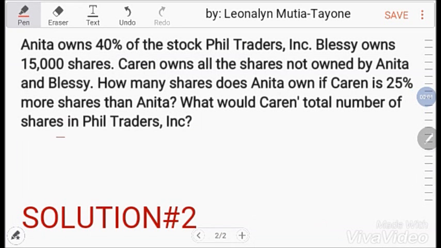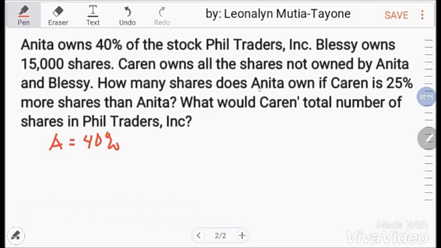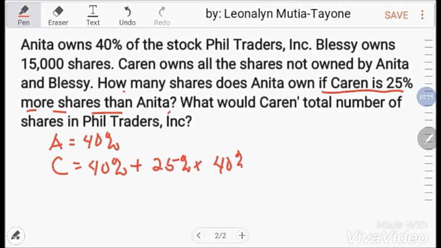Now let's do solution number 2. Itong si Anita ay may 40% sa pinaka-total. Now, nandito sa given ang how many shares does Anita own if Karen has 25% more shares than Anita? Ibig sabihin itong si Karen, mayroon din siyang 40% plus yung 25% ng 40, kasi 25% more man siya kay Anita. So 25% times 40%, that means 0.25 times 0.4 and that is 0.1.